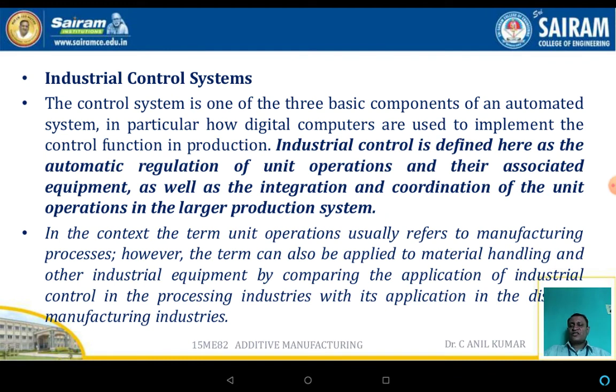Now, the industrial control system. The industrial control system is one of the three basic components in an automated system. In particular, however, digital computers are used to implement the control function in production. The industrial control system is defined here as the automatic regulation of the unit operations and their associated equipment, as well as the integration and coordination of the unit operations in large production systems.